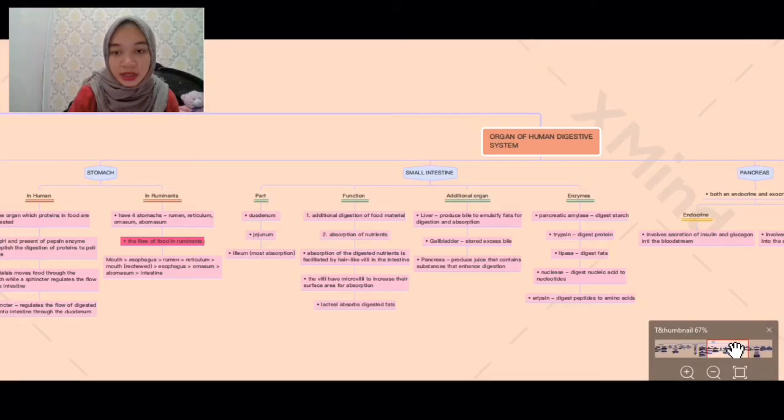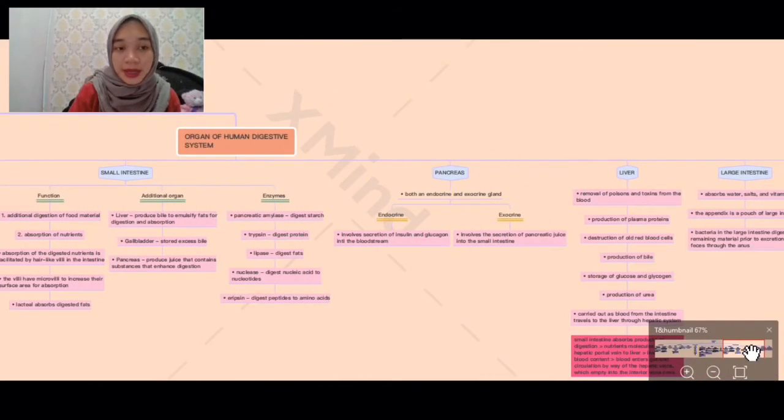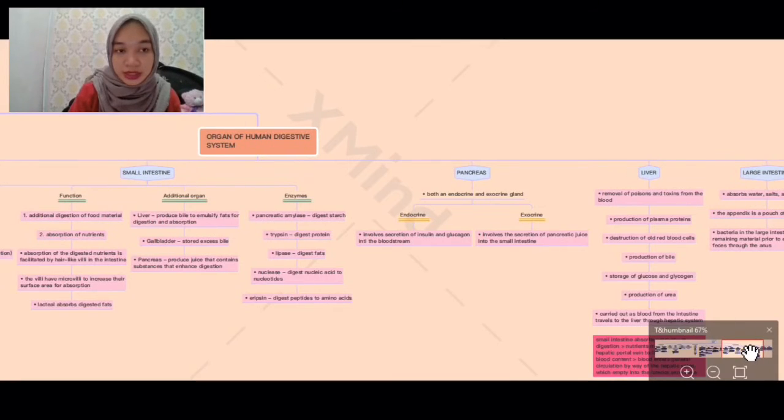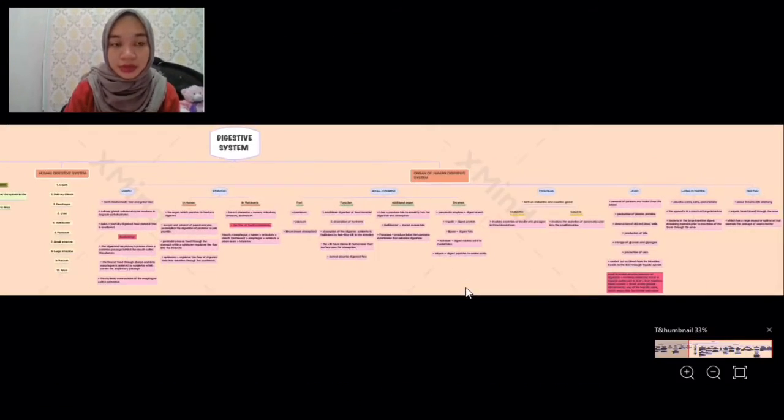And from here, I think that every student must have a better understanding of this mind map because it is more light, more tidy, and more efficient.